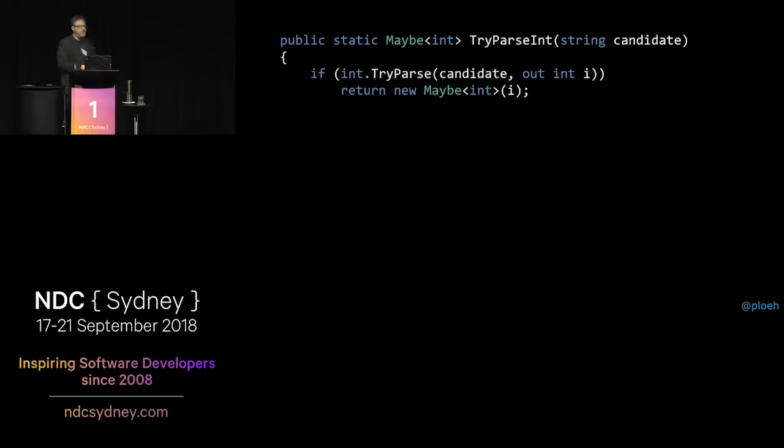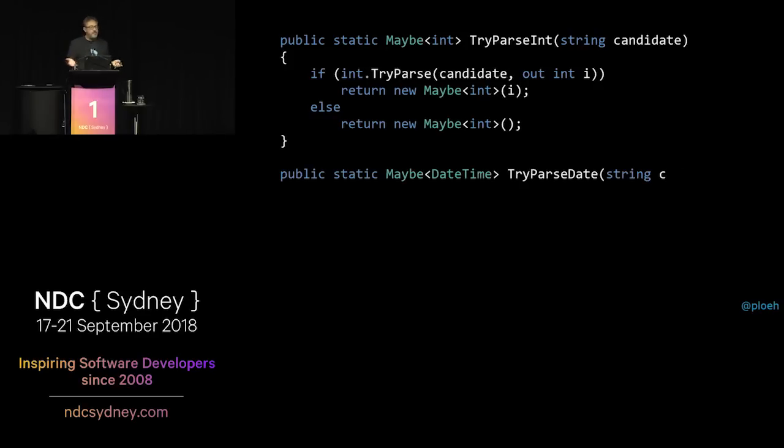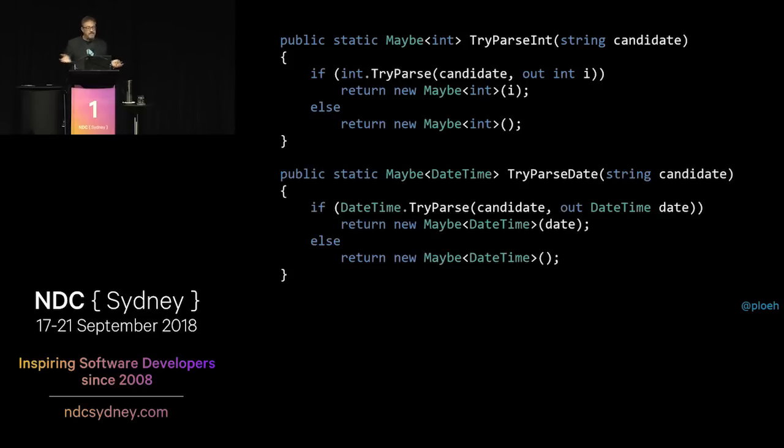And everything is just all of a sudden very ugly. But it turns out that if you wrap that in a little helper method that returns Maybe of int, then all will be good, because Maybes are composable. So you can do this. If int.TryParse returns true, then we return a new Maybe of int that contains the integer. So that's a populated Maybe. Otherwise, we just return an empty one. And we can do the same thing for all sorts of other things we want to parse, like DateTime, for example.